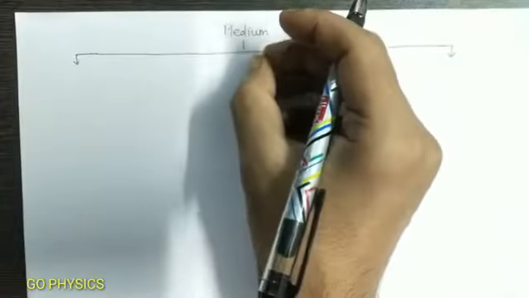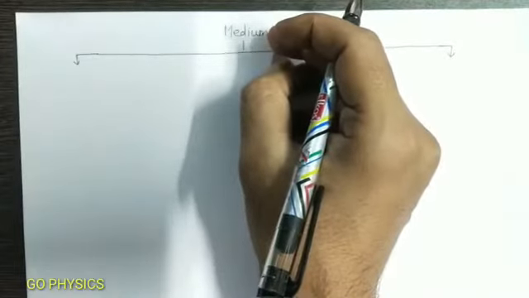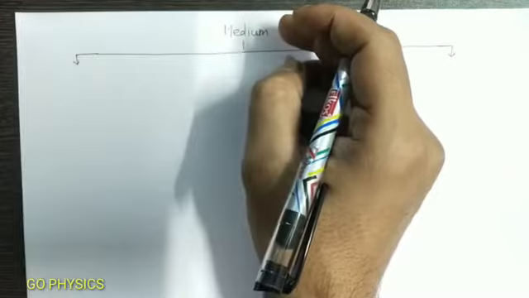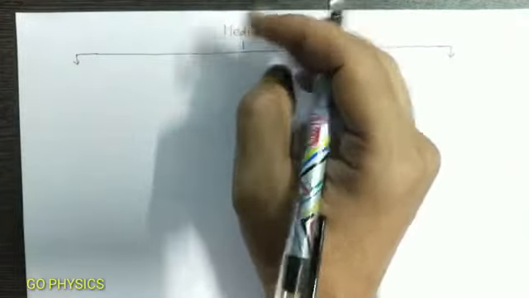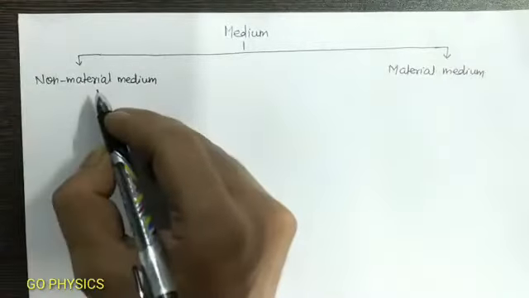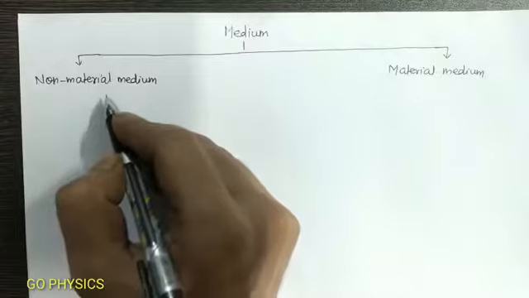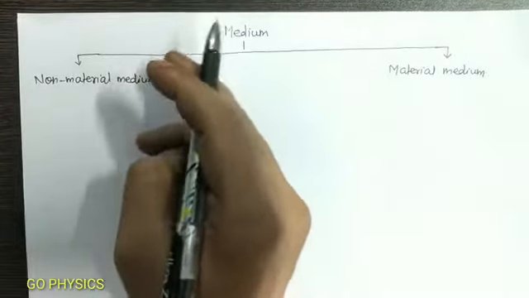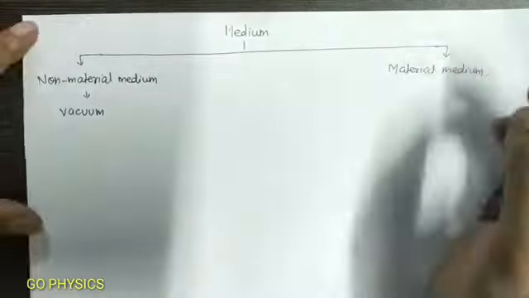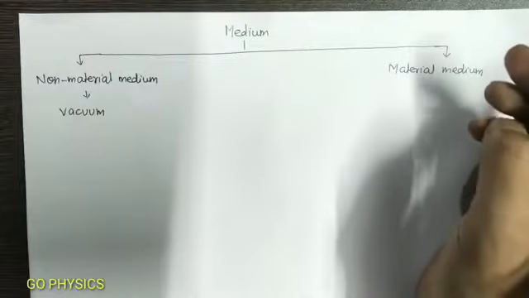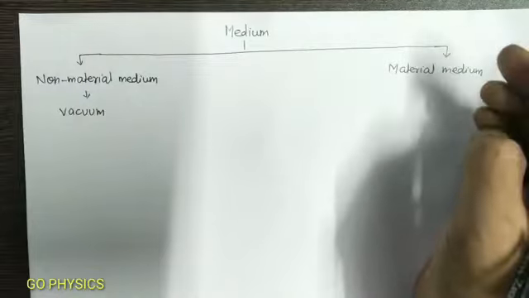We also learned that the medium in which light travels can be classified as non-material medium and material medium. Non-material medium is also termed as vacuum or free space. Any medium other than vacuum is a material medium.